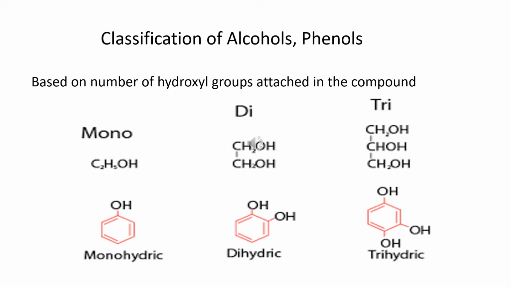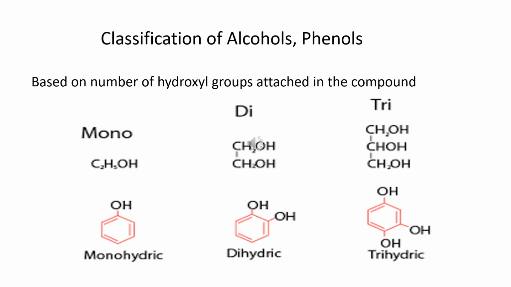The first one, as it is clear, when we have one hydroxyl group present, will be called monohydric alcohol. If two are present, they'll be called dihydric alcohol.